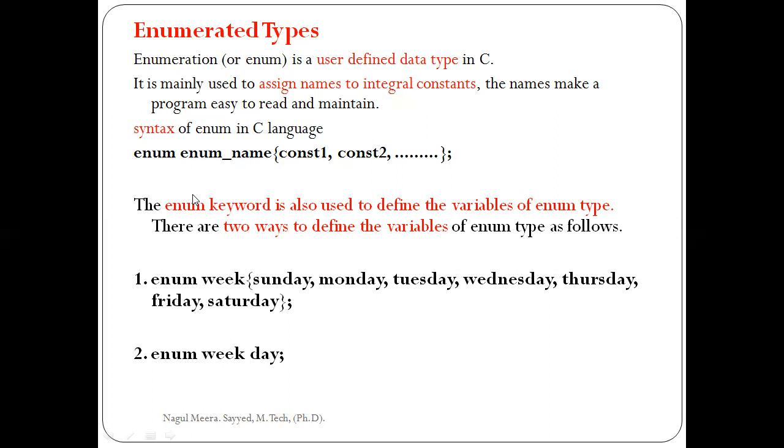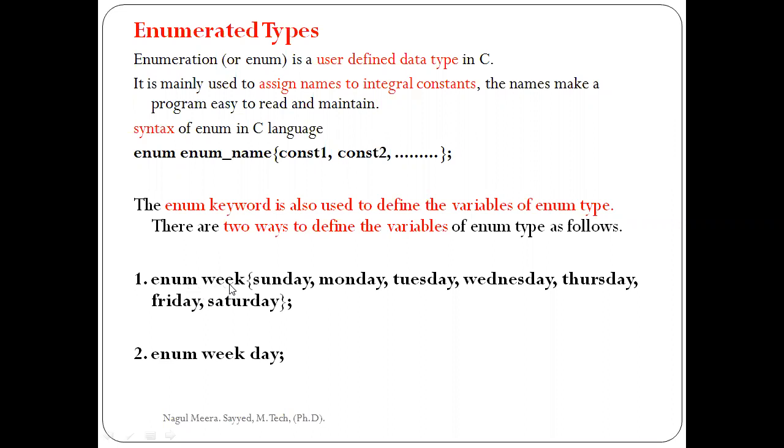The enum keyword is also used to define variables of enum type. We can use two different ways to define the variables of enum type. First one is enum keyword, space, week.